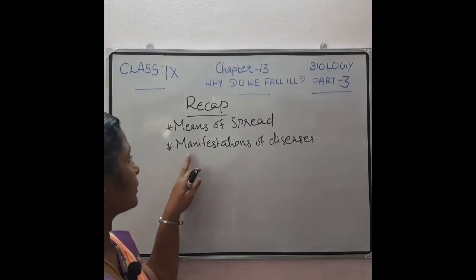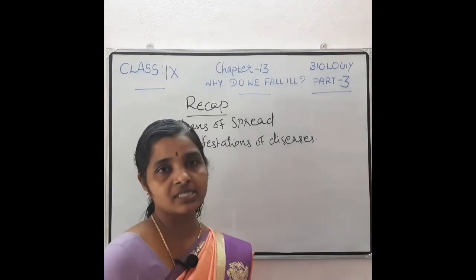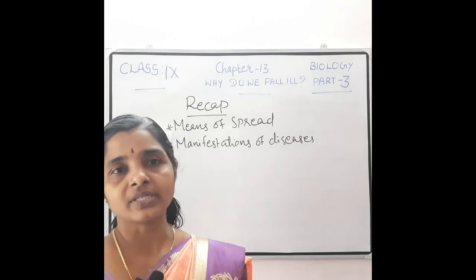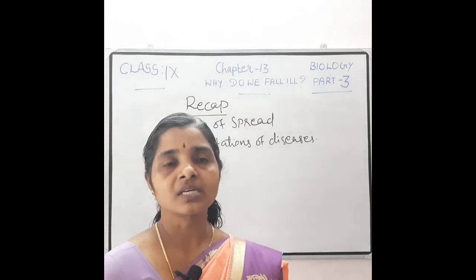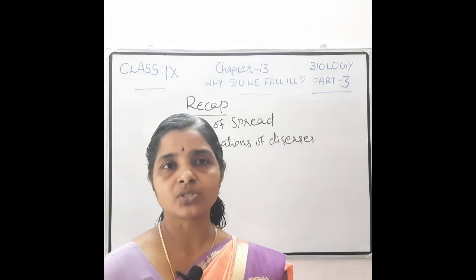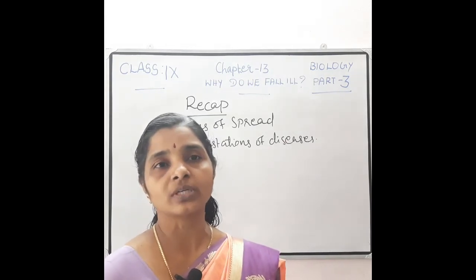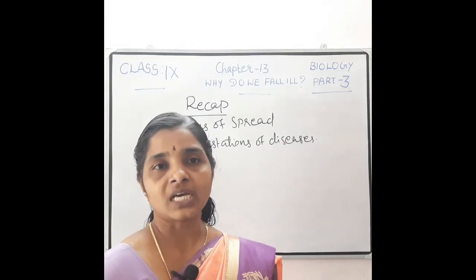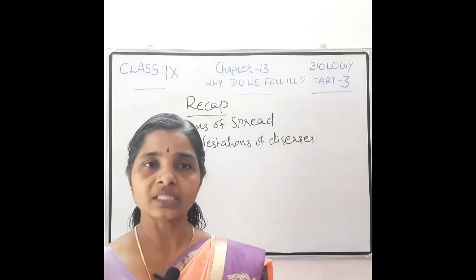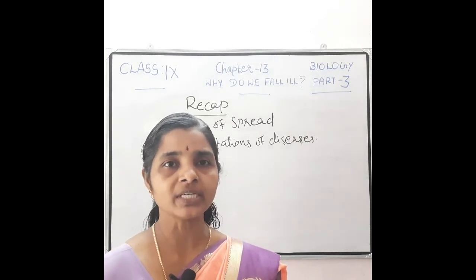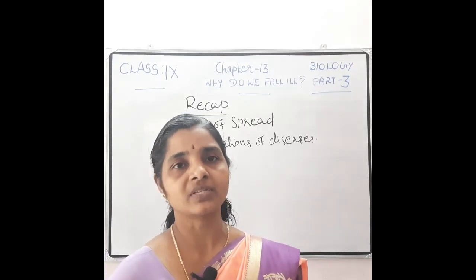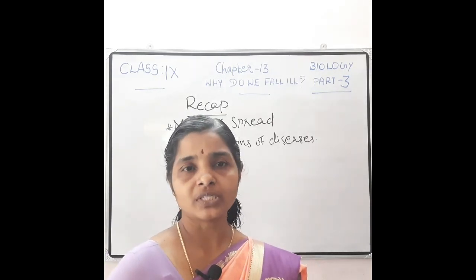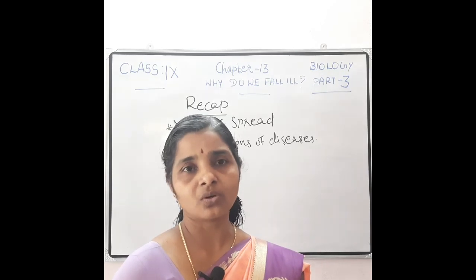Then the second main point is the manifestations of diseases, that is organ specific and tissue specific manifestations. Which symptoms these diseases will show, and into which target organ the microbes will enter, depends upon the point of entry. But in some diseases like malaria and Japanese encephalitis, etc., the point of entry does not determine the affected organ.